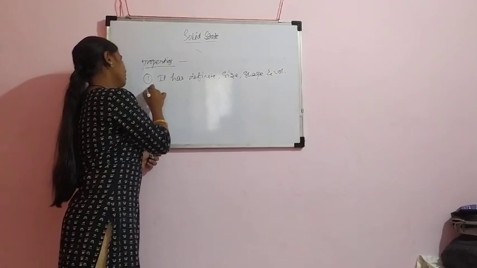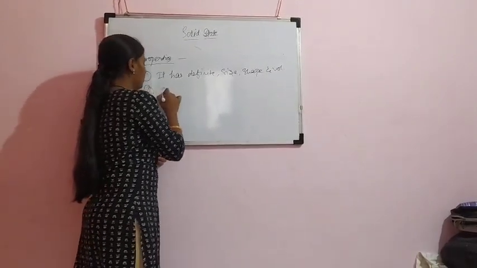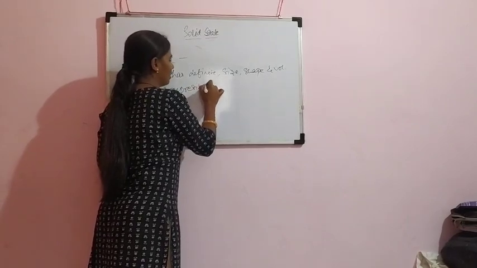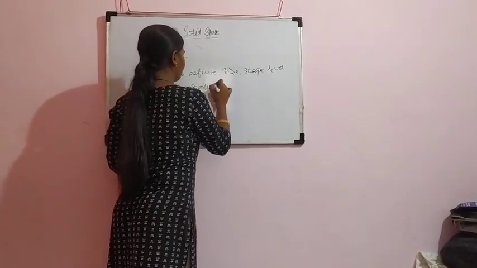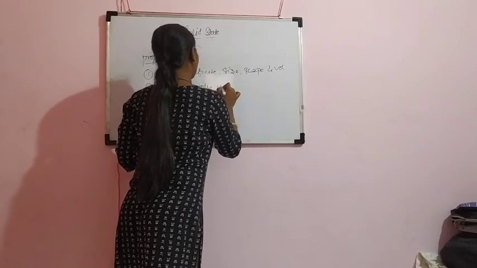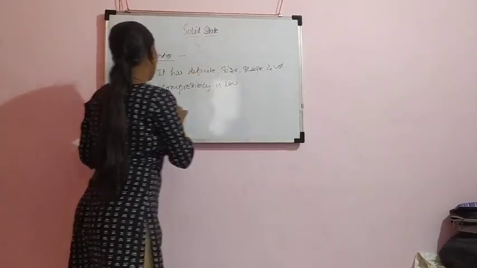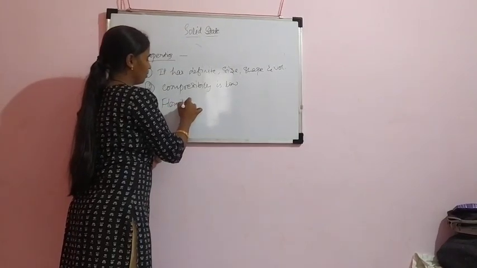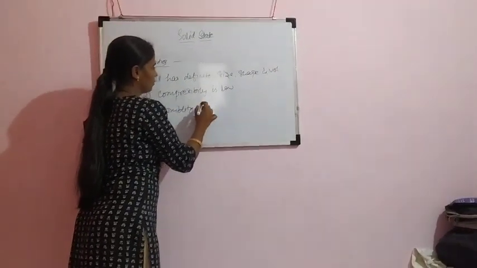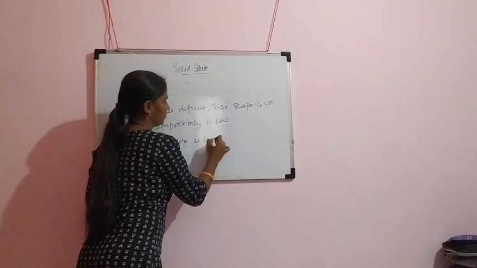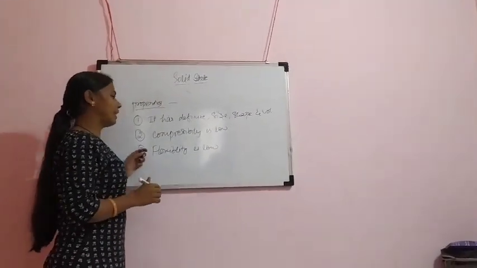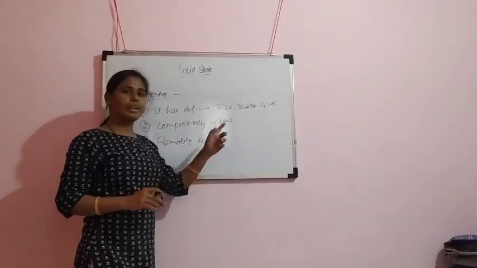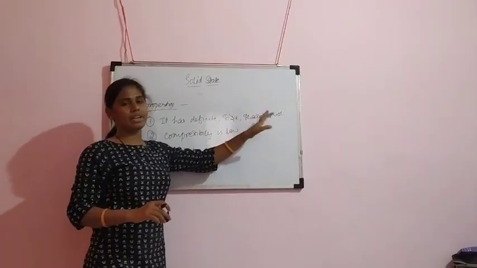Second one, compressibility is low. Third one, flexibility is low. I will explain one by one. First, solids have a definite shape, definite size and definite volume.